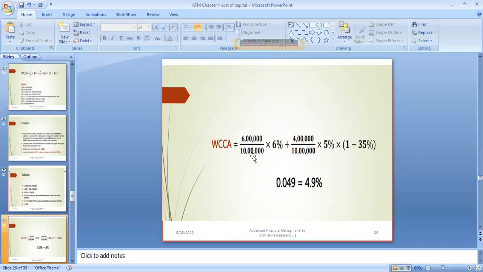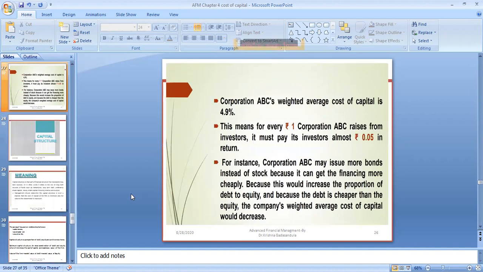Value means total value, debt plus equity, the 1 million they required, times RE, the cost of equity, the return on equity they are expecting, 6%. And this is debt, D by value, times what the debt holders are expecting, 5%, times 1 minus 35%. That is a total of 4.9% cost they are borrowing from the market through shares and through bonds. So the weighted average cost of capital is 4.9%. Like this, the Corporation ABC weighted average cost of capital is 4.9%.